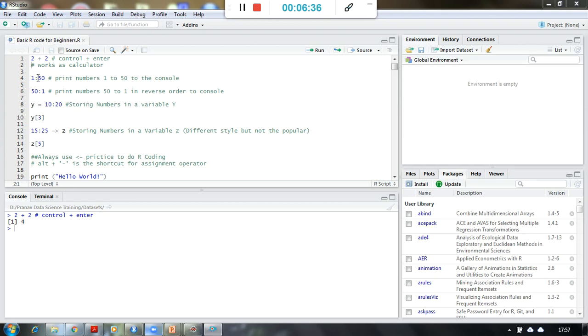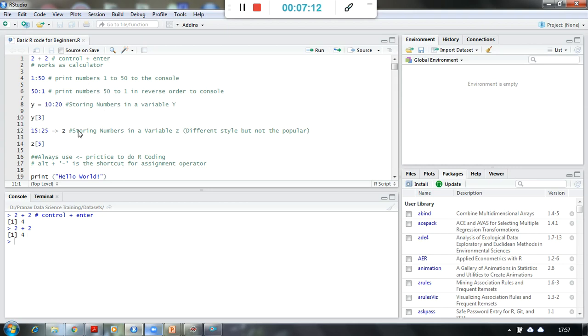So this is the first line of code I have executed, and you see over here that the 2 plus 2 line of code has been written over here, and the execution has been printed in the console window. Similarly, same code I can write in the console as well, and you see I get the answer over there as well. So any function I want to use, I can use it over here in this section, in this area, or over here as well.